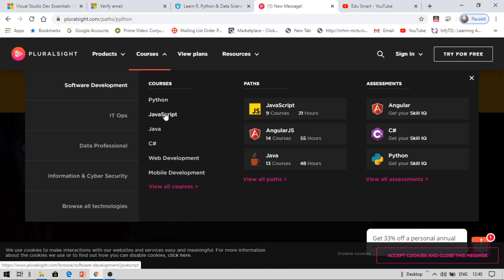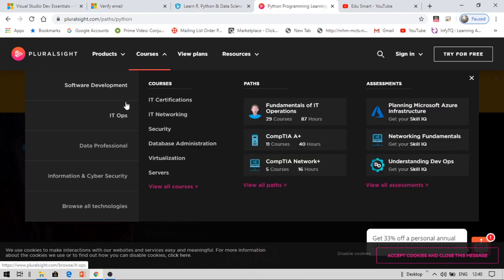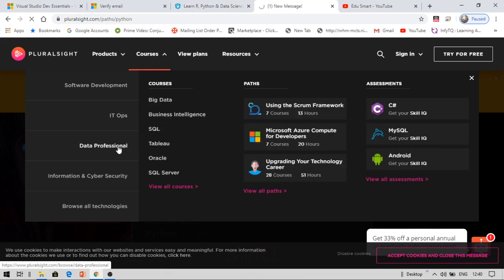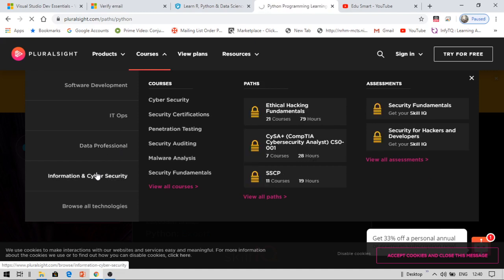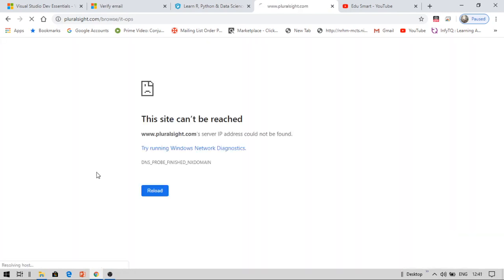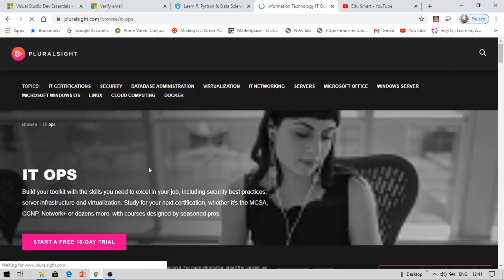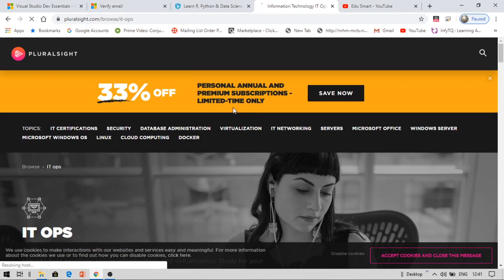You can see courses like Python, JavaScript, Java, C Sharp, web development, mobile development, etc. You can see everything over here, right? So these are the software development courses. Under IT Ops, you have IT certifications like IT networking, security, database administration, virtualization, etc. And under data professional, you have MySQL, Android, Microsoft Azure, and a lot more available here. And under information and cybersecurity, there are lots of courses available here. So these are the courses that are available here.